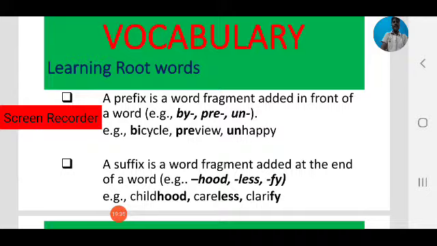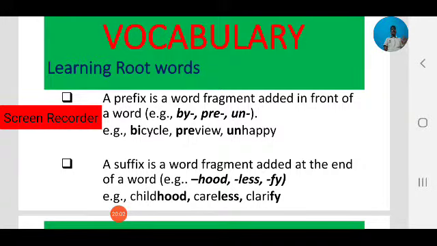Suffix is a word fragment added at the end of a word. For example, hood, less, fy, like these are some suffixes. Childhood, child, we can add hood, childhood, hood is a suffix. Careless, care is a word, by adding a suffix we find another word, that is careless. Clarify, like that.